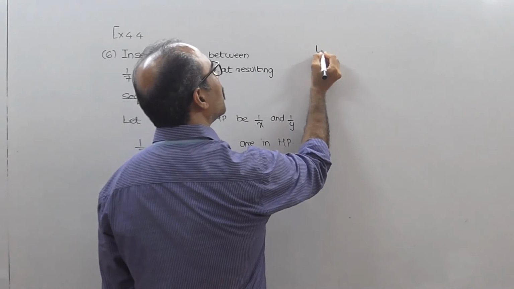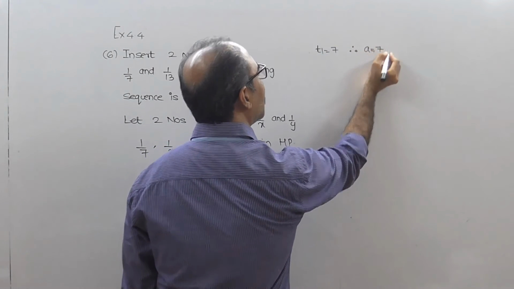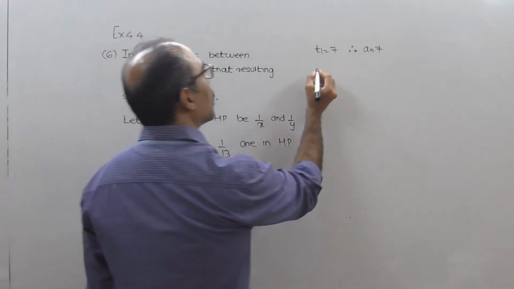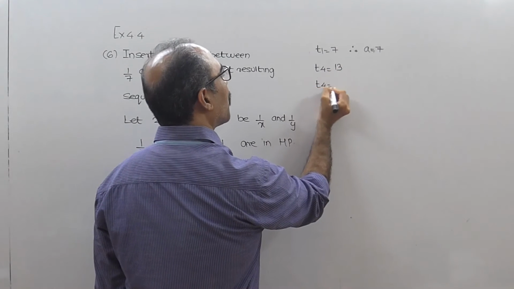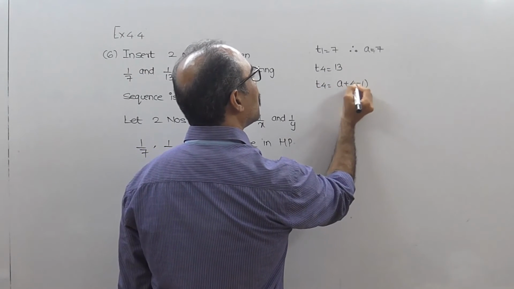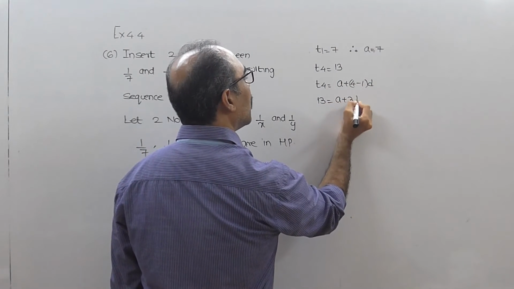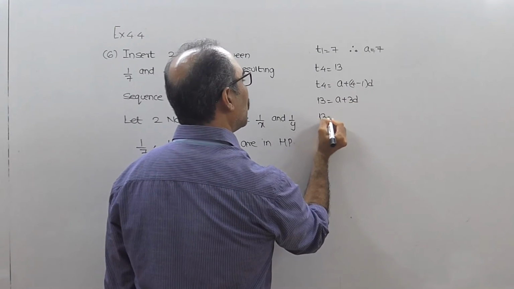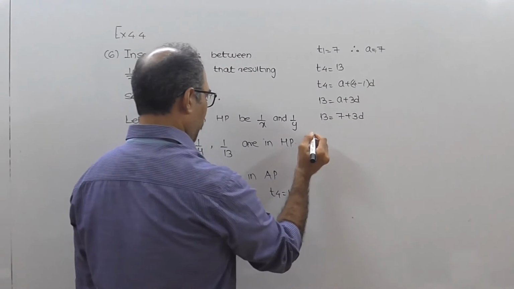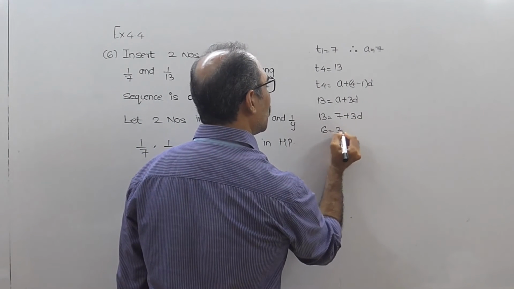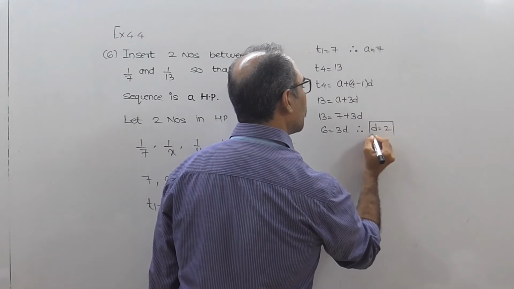So to start with, T1 equal to 7, therefore can I say that A equal to 7? Can I say that T4 equal to 13? T4 for an AP will be A plus 4 minus 1 into D, 13 equal to A plus 3D, and I know that A is 7, so can I say that 7 plus 3D? So I get 6 equal to 3D, therefore probably can I say that D is equal to 2?